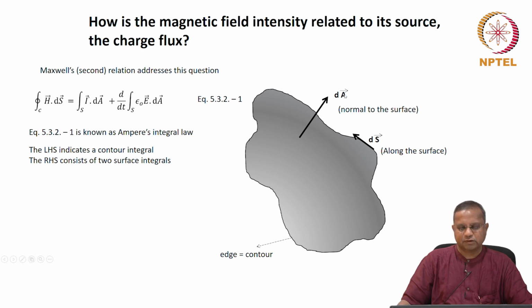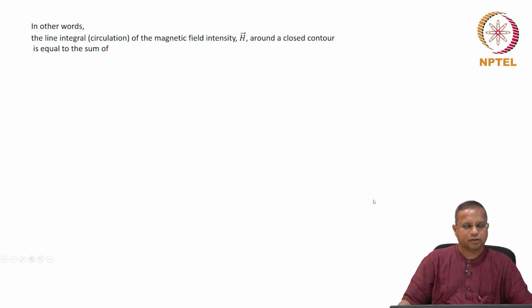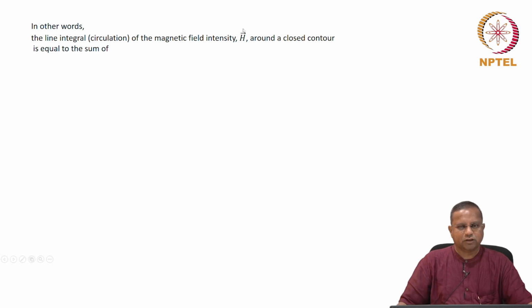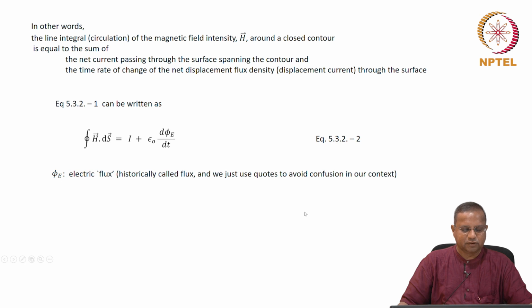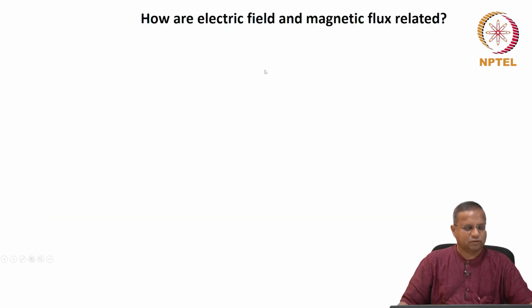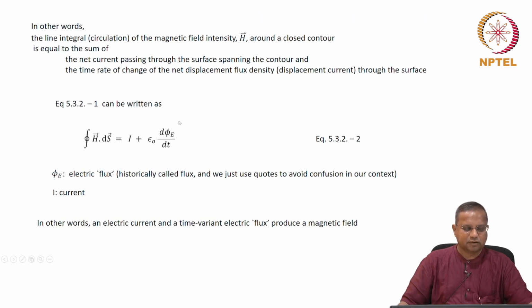along the normal to the surface, differential vector. Don't call it unit vector, differential vector along the contour and along the surface. And then we interpreted the various aspects. We also said that there's another term called electric flux, which has a different connotation, and we won't use much of this flux in this course.